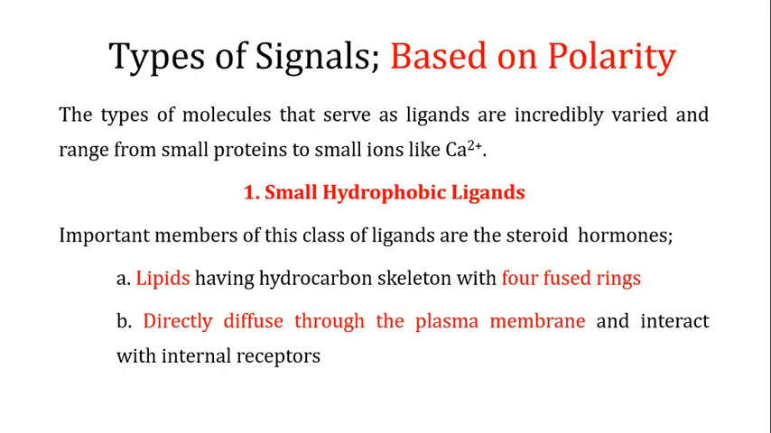One type of the signal is called the hydrophobic ligands. As the name indicates, these kinds of ligands are hydrophobic in nature. They are not going to like water, therefore we call them hydrophobic ligands. If you talk about the important members of this class of ligands, they are the steroid hormones. So these steroid hormones are actually examples of the hydrophobic ligands.